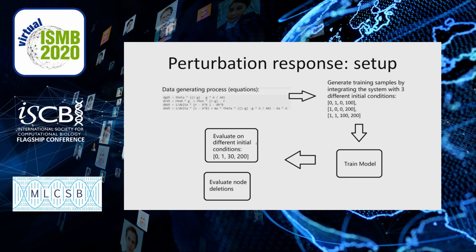So moving on to perturbation response, in this case, we first ran a simulated study to see whether or not our construct has the capabilities of predicting the effects of perturbations, such as gene deletions. In this experiment, we used a 4-variable system where the differential equations of the system are shown above. We first trained the model using time series data generated from 3 different initial conditions. And then once the model is trained, we evaluated their performance by looking at their predictions on slightly different initial conditions, as well as how well they perform on predicting the effects of node deletions.